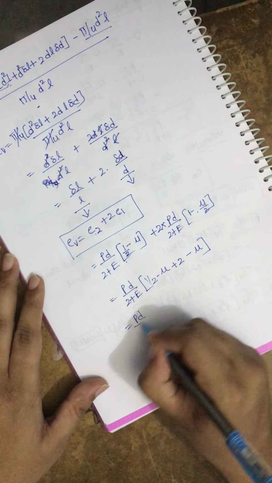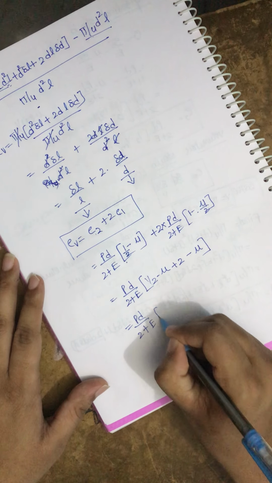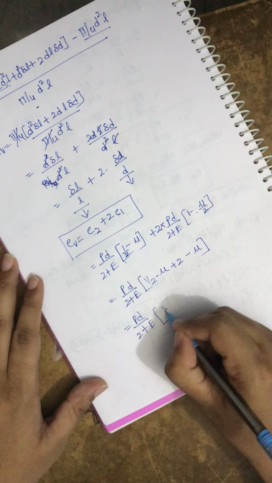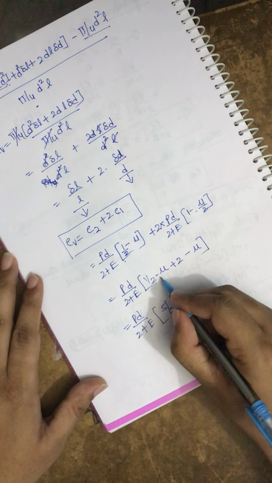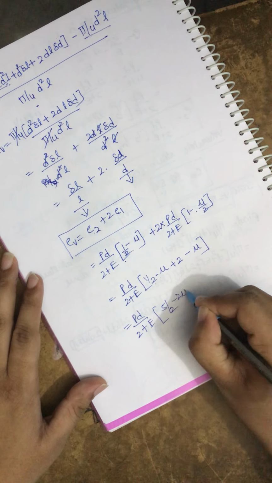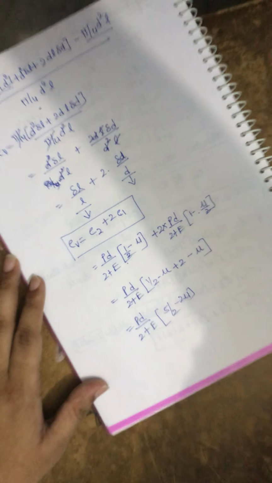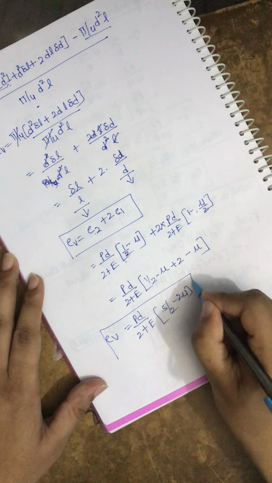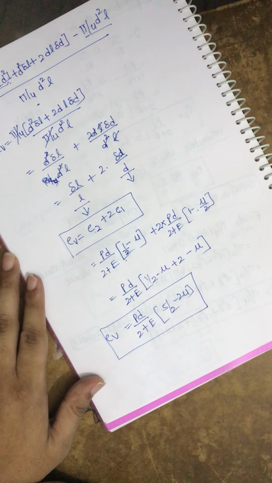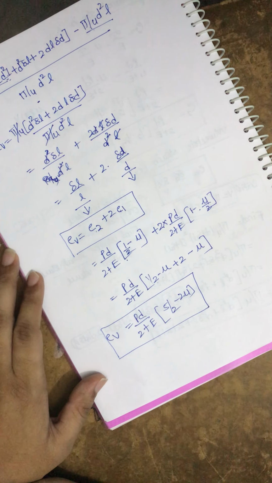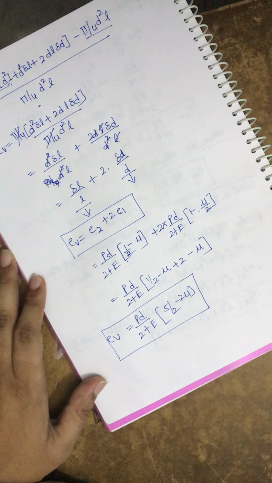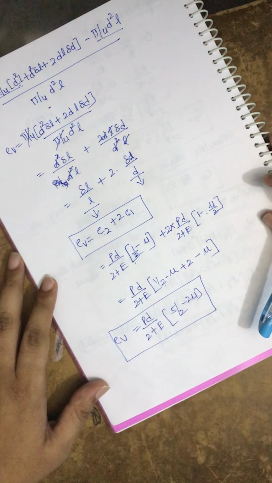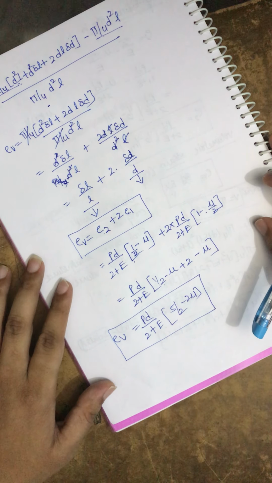So PD by 2TE into, 1 by 2 plus 2 is 5 by 2, minus 2 mu. So the formula is EV equal to PD by 2TE into 5 by 2 minus 2 mu. This is the basic concept of thin cylinders.